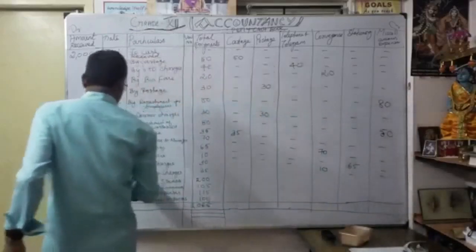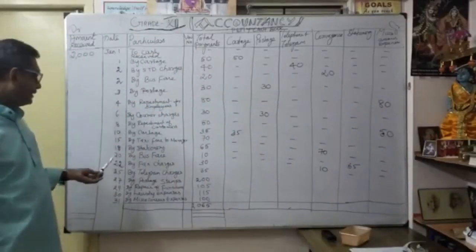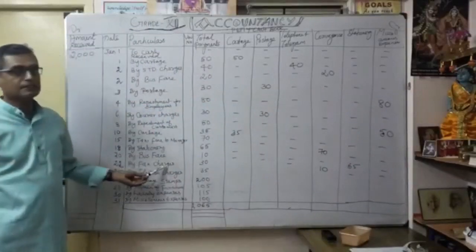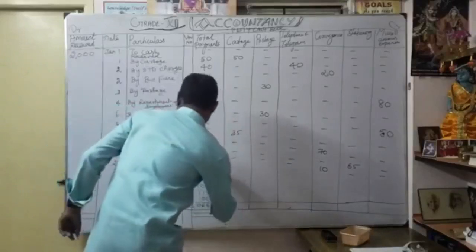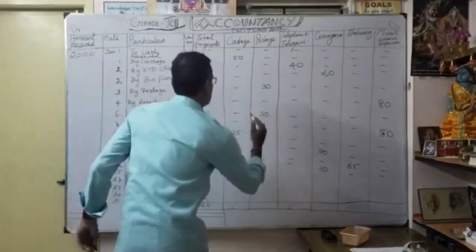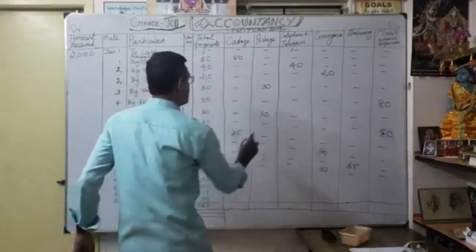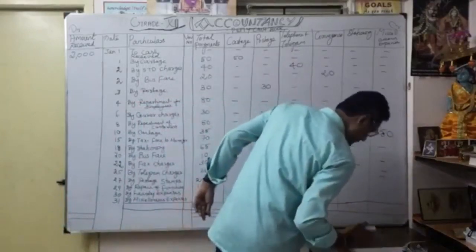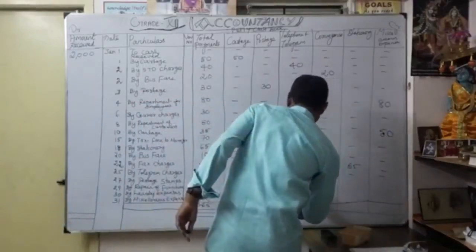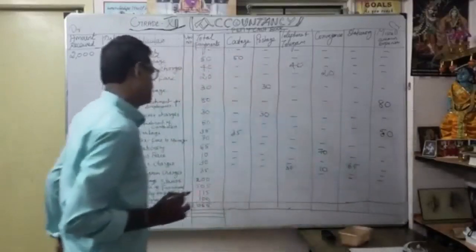Thereafter by fax charges. See, January 22, by fax charges, how much? 30 rupees. So I can't allocate cottage, it won't come. Maybe it is coming under postage, no? So I say the fax charges come under telephone or telegram. Okay, 30 rupees. So dash, dash, dash. Understood?